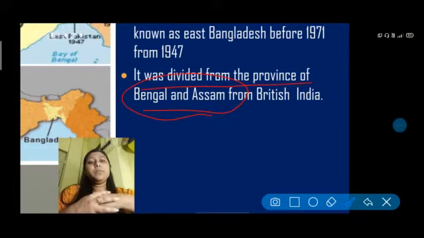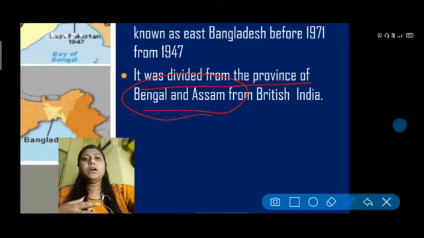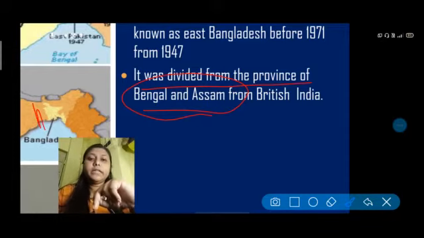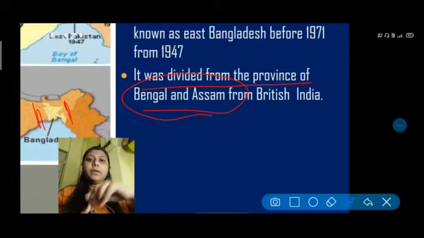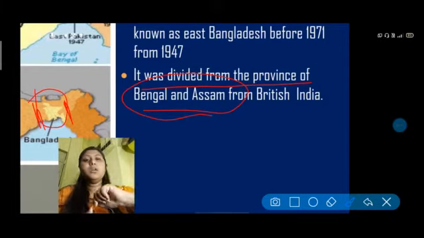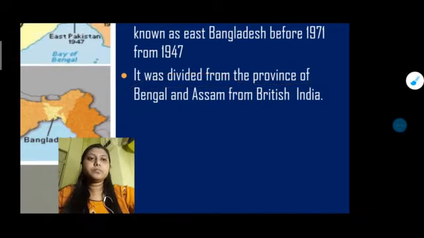When the British captured our country, Bengal, Assam, Bangladesh and East Pakistan belonged to one particular province or area, but after it was divided, this part is West Bengal, this part of India belongs to Assam, and in the middle is Bangladesh. So from British India also it was divided.